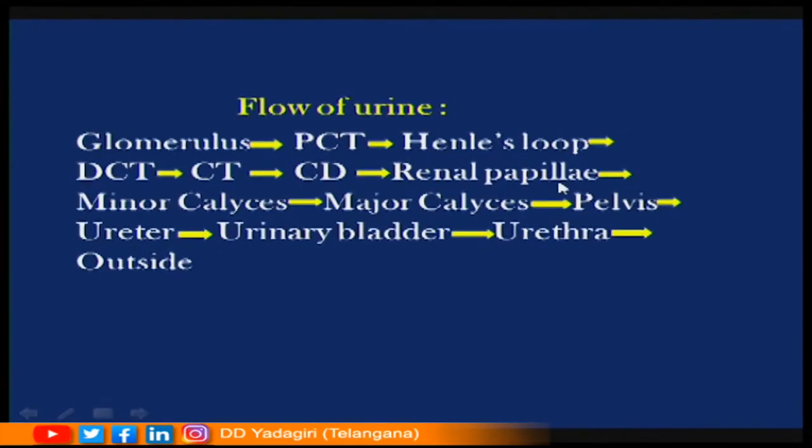From here, to the renal papillae, then the urine enters into the minor calyces, major calyces, pelvis, and through the ureter reaches the urinary bladder where it is temporarily stored, and through the urethra, whenever we get the urge to urinate, the urine is released to the outside. This shows the pathway of the flow of urine.